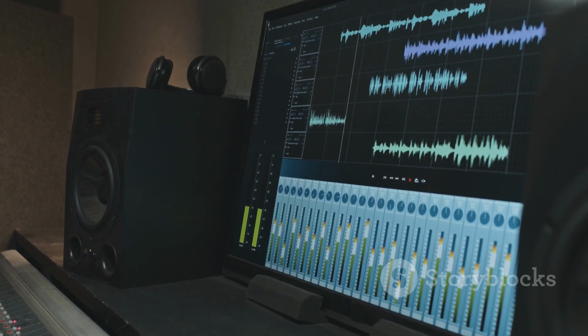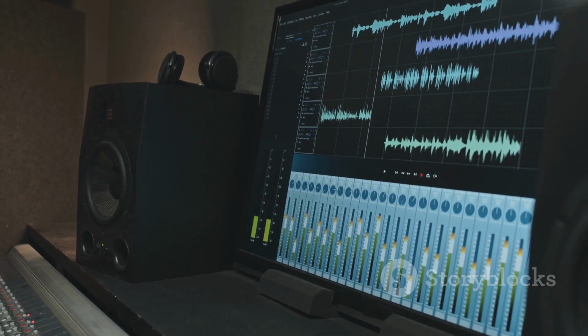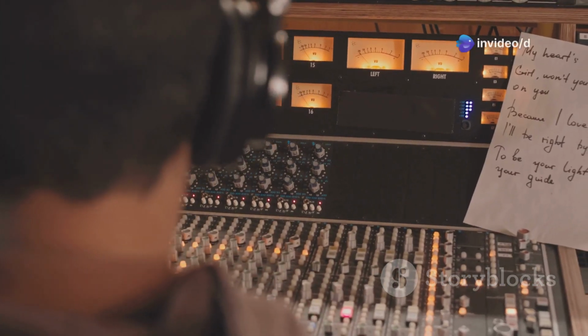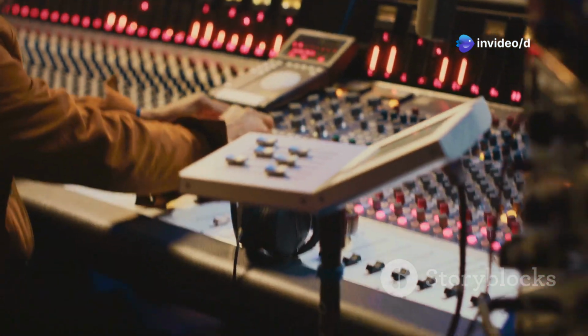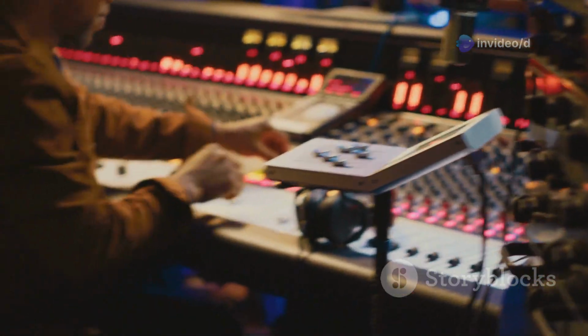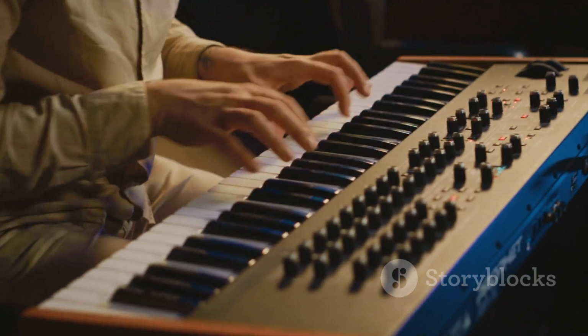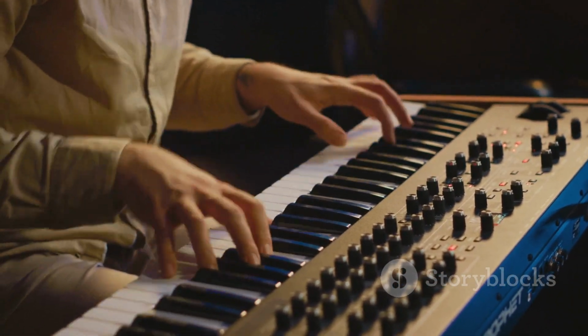Every audio signal is unique, so there's no one-size-fits-all approach. Tailor your EQ settings to fit the specific needs of each track. As you gain experience, you'll develop your own ear for EQ and learn to trust your instincts. This intuition is invaluable in creating a polished and professional sound.